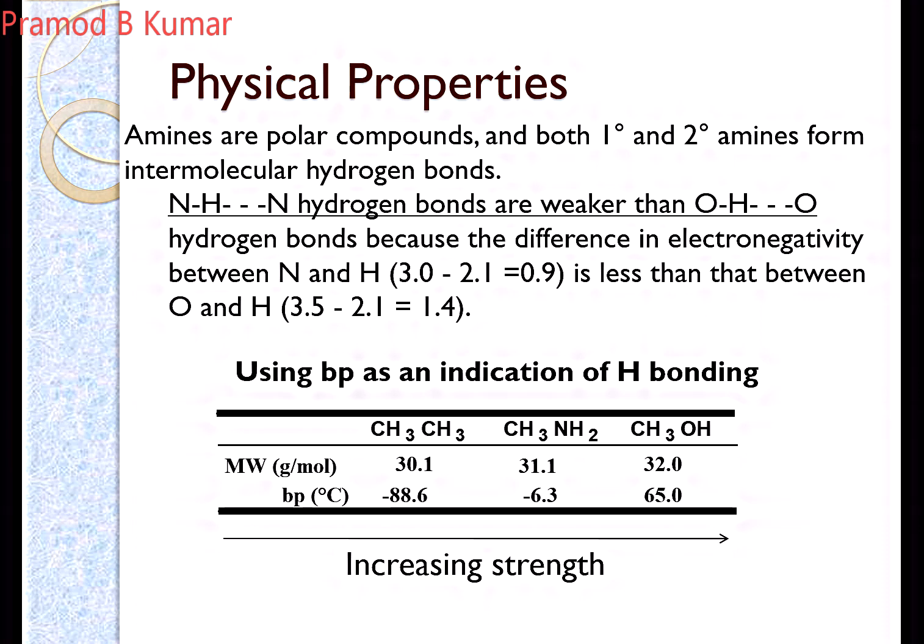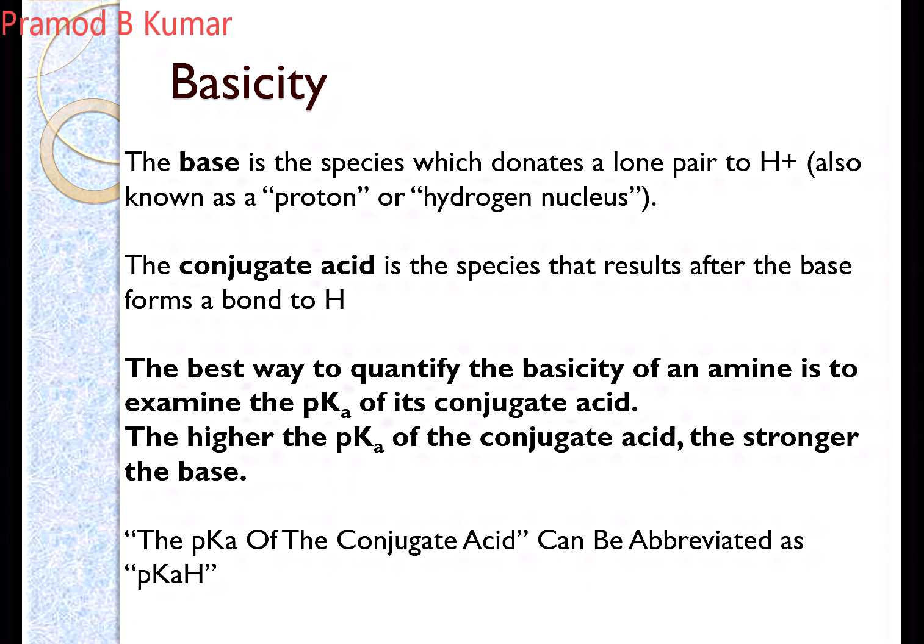As the electronegativity increases, the intermolecular forces increase, the hydrogen bonding increases, and this increases the boiling point of the compound. That's why your amino groups have a higher boiling point.